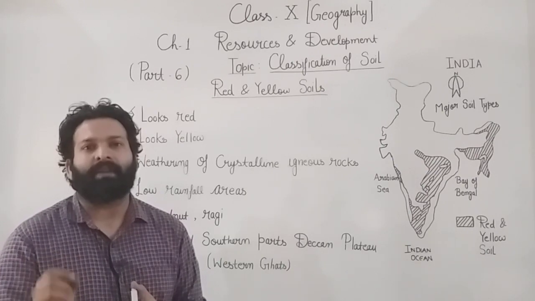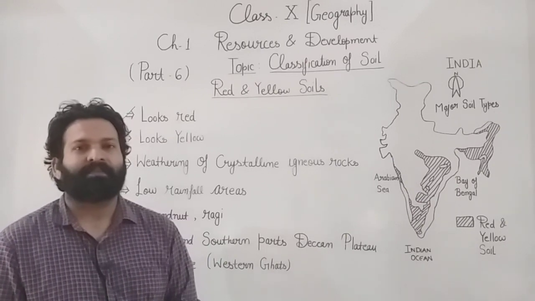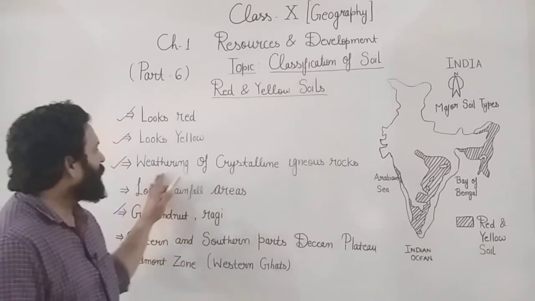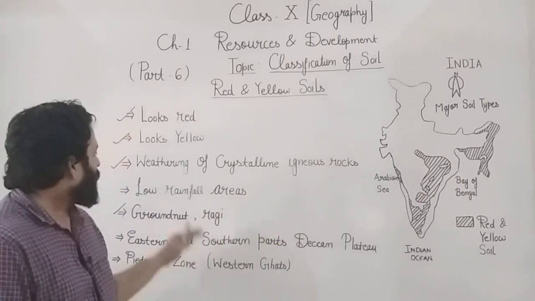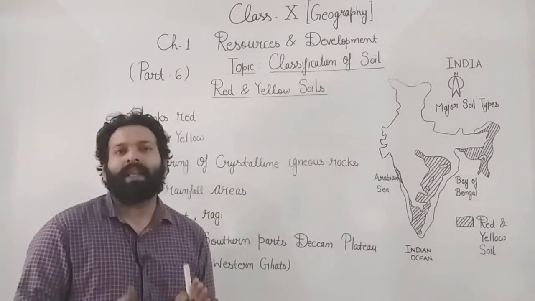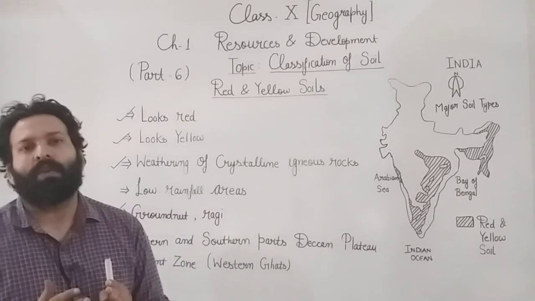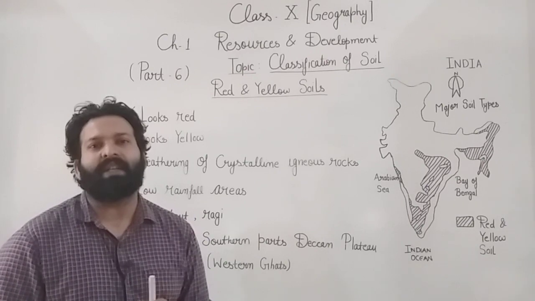Igneous means fire, and this is developed by heat. So it is formed by the weathering of crystalline igneous rocks. Now where is it formed? It is formed in the areas of low rainfall, or we can say less precipitation areas.